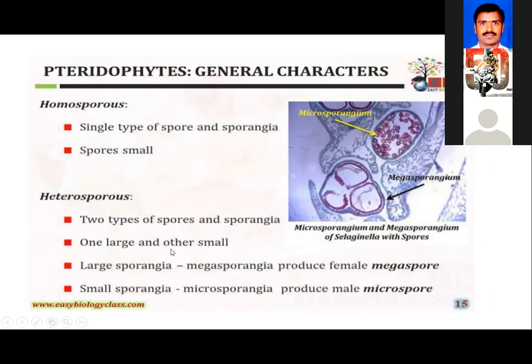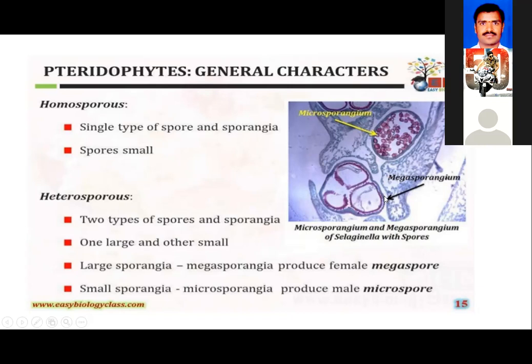So the smaller spores are called microspores, and they are developed in the sporangia called microsporangia. And the larger spores are considered megaspores, and they are developed in the megasporangium.